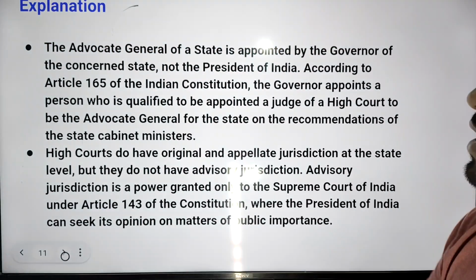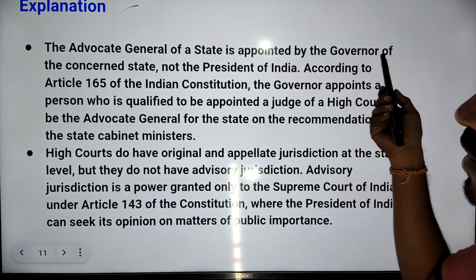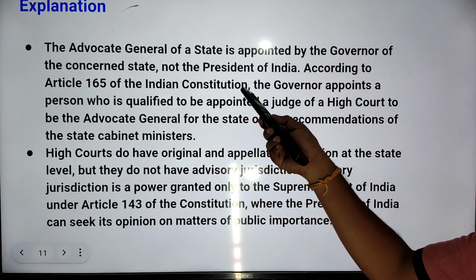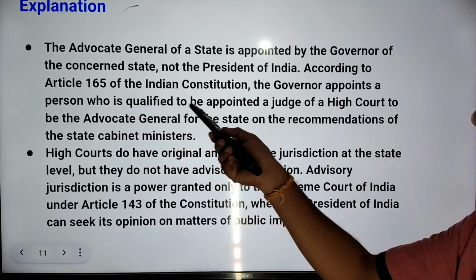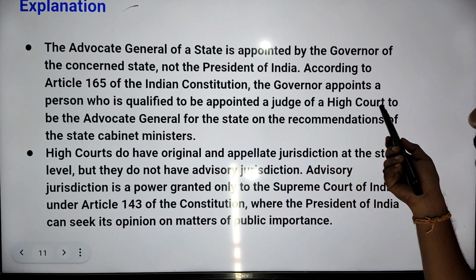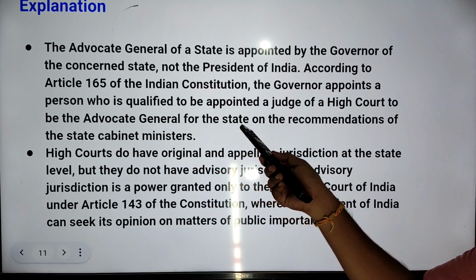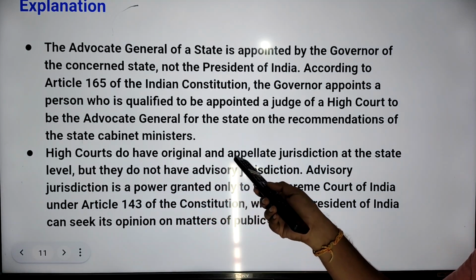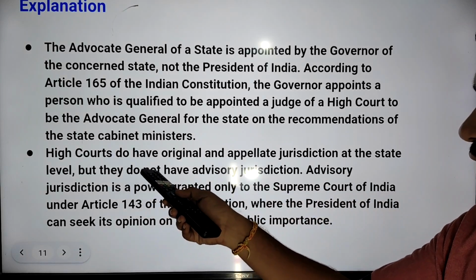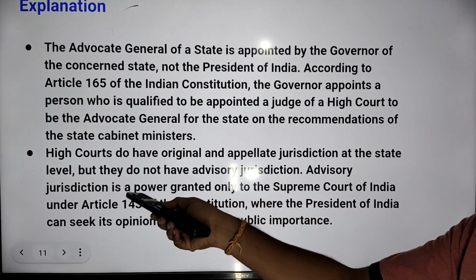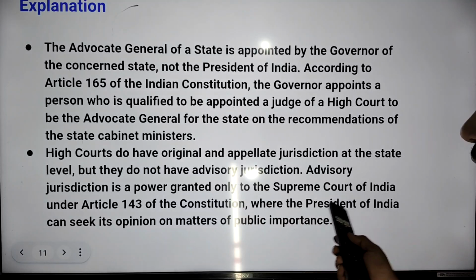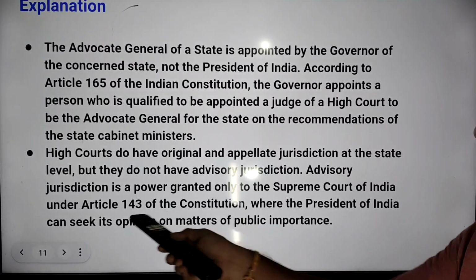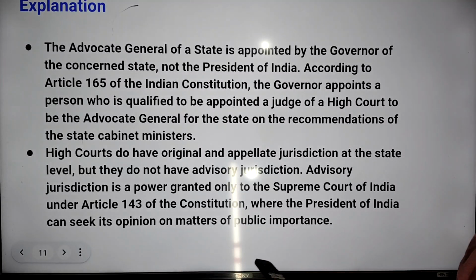If you see the explanation, the Advocate General of a State is appointed by the Governor of the concerned state, not the President of India. According to Article 165 of the Indian Constitution, the Governor appoints a person who is qualified to be appointed a judge of a High Court to be the Advocate General for the state on the recommendations of the state cabinet ministers. High Courts do have original and appellate jurisdiction at the state level, but they do not have advisory jurisdiction. Advisory jurisdiction is a power granted only to the Supreme Court of India under Article 143 of the Constitution, where the President of India can seek its opinion on matters of public importance.